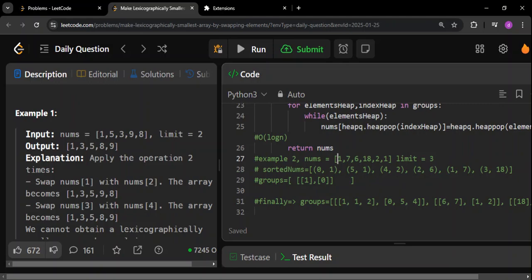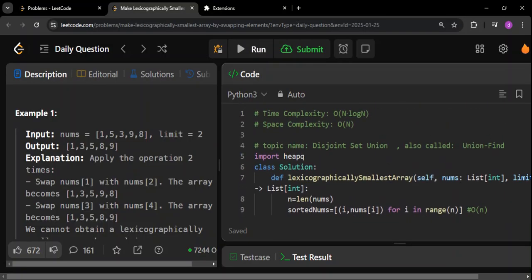So we are going to sort it in such a way that we are also capturing the indexes. This is the sorted value. What it means is, first 1 will come, this is the smallest value, then another 1 is there, the second smallest, then 2 will come, then 6, then 7, and then 18. Now we are trying to form groups. This group is what we are calling unions.